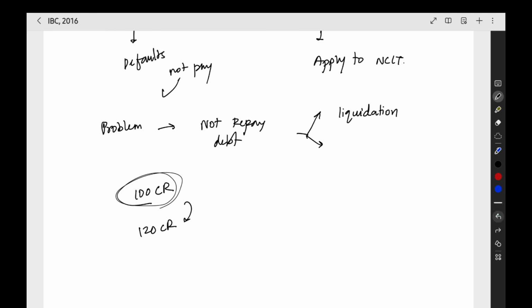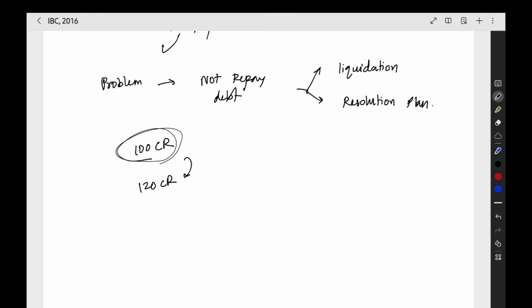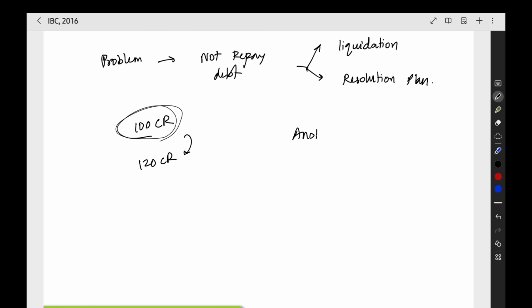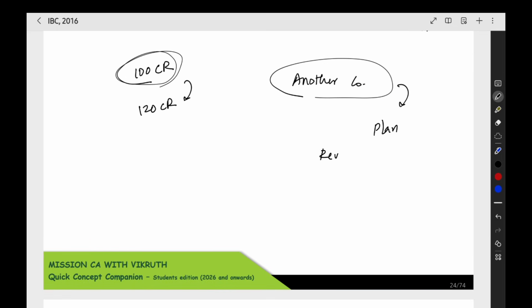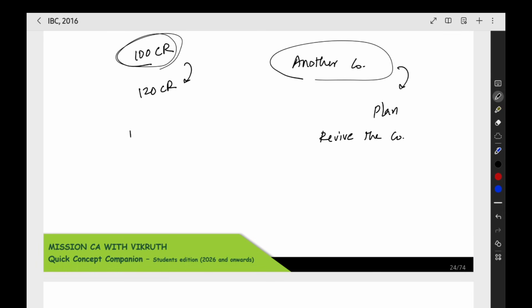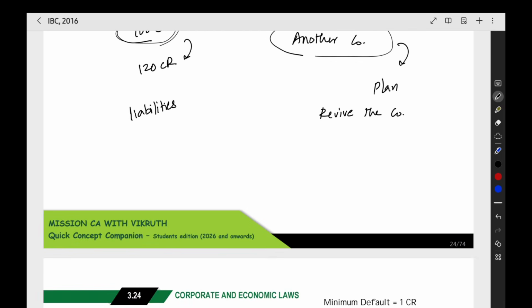The other method we are having, that is called as the resolution plan. That is one more route we are having. Resolution plan means nothing but another company or another organization, they will present a plan. What is the plan? The plan is to revive the company. What they will do in reviving the company, they will take all the liabilities that are there with the company who defaulted, that is this A Limited. They will take all the liabilities of A Limited and they will pay off the liabilities.